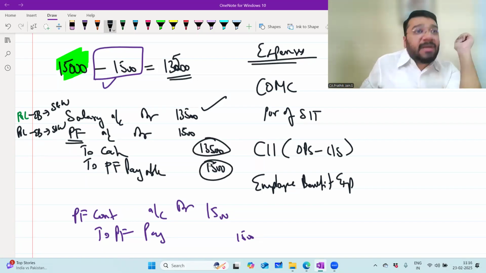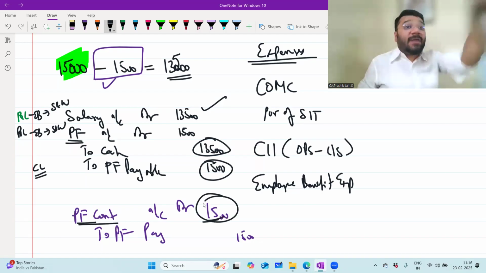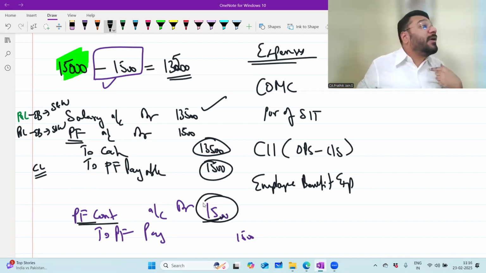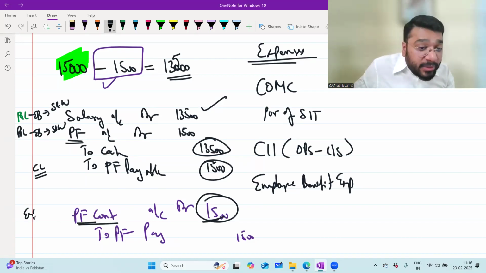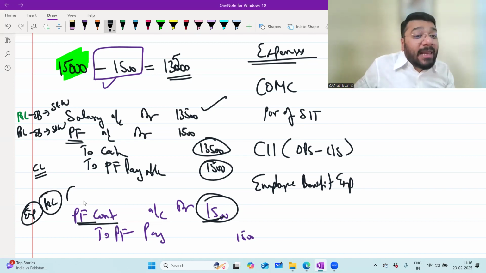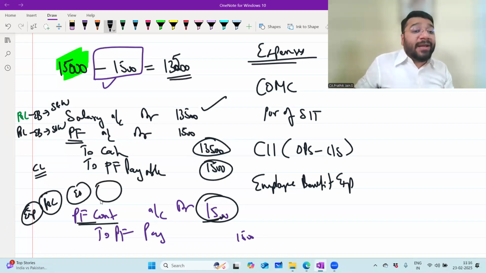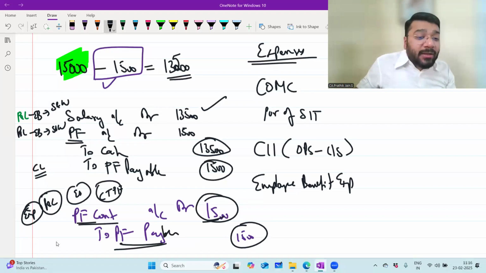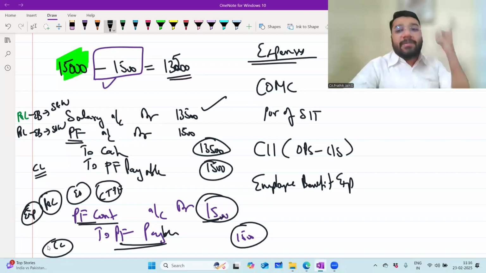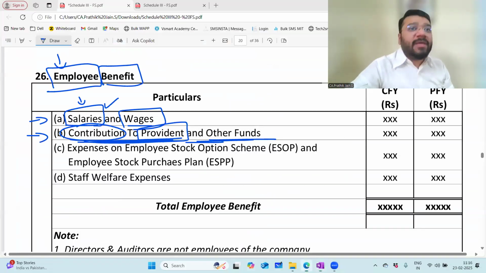And the 1,500 which is not yet paid is my current liability. What is current liability? We'll discuss that in the next class. PF contribution of 1,500: this is also extra money I'm paying from my pocket to satisfy my employee and to satisfy the government norms. So this is also expenditure only. Where does it go? P&L. Where in P&L? Employee benefit. Where in the employee benefit? Contribution to PF. It is an expenditure. Debit all expenses and losses; that is why we debited. And since this money is yet to be paid, this is PF payable, so it goes to your current liability. Any problem here? Nishi, now clear?